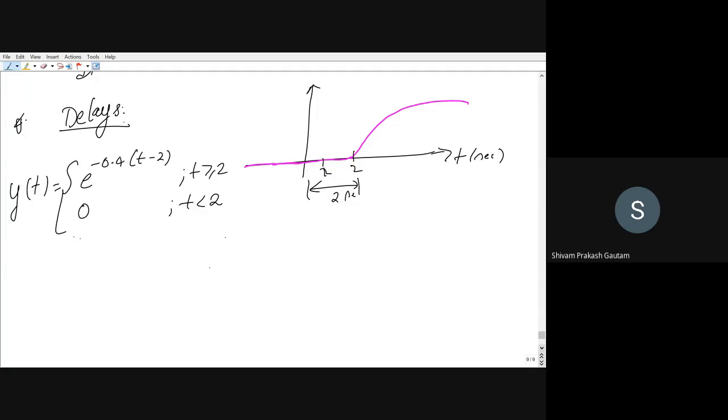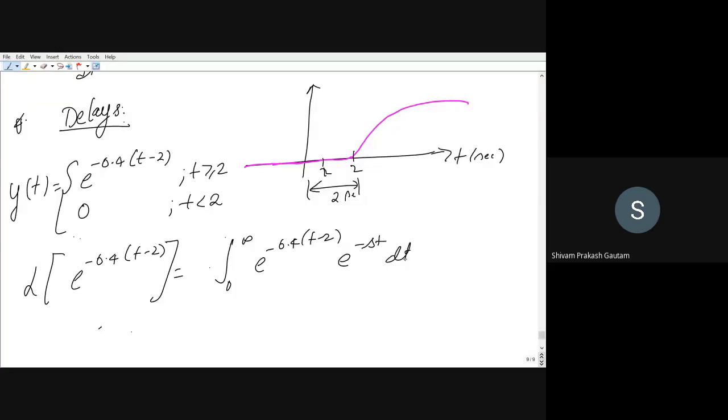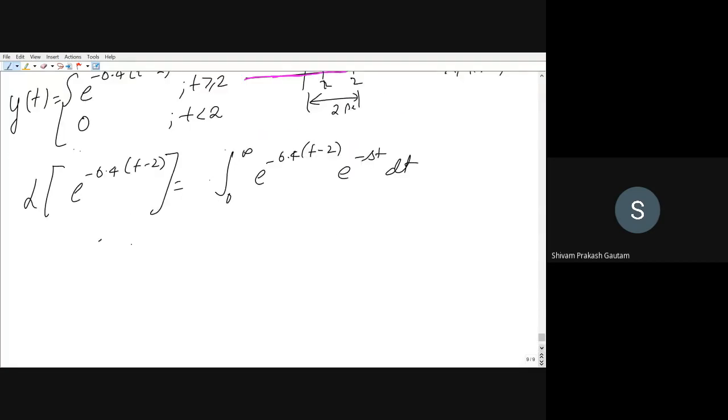Now we have to calculate the Laplace transform of this function. What is the formula? Integral from 0 to infinity of e to the power minus 0.4 (t minus 2) times e to the power minus st dt. This is the standard formula for calculating the Laplace transform. Now you can see here we are having lower limit as 0.